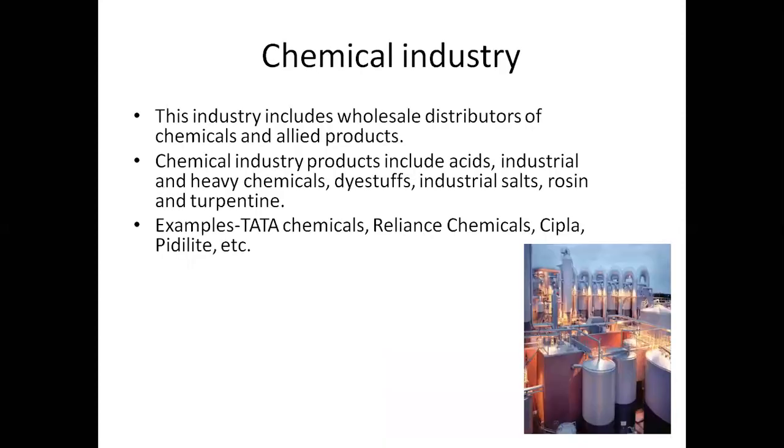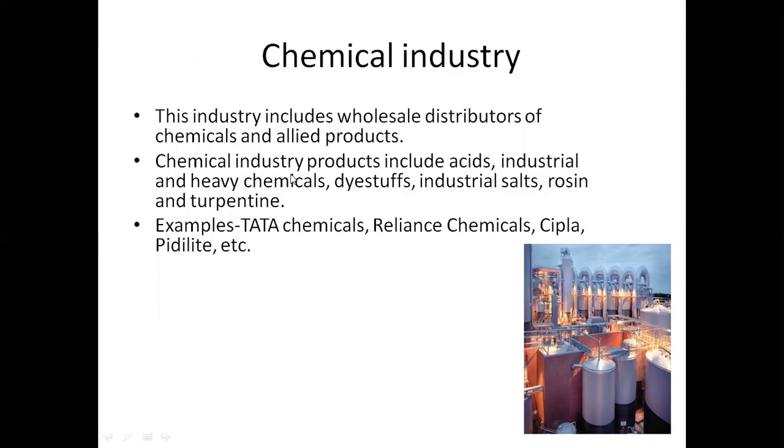The next industry is the chemical industry. The name itself tells that they are going to use chemicals as raw material, and from that they prepare many products. This industry includes wholesale distributors of chemicals as well as allied products.